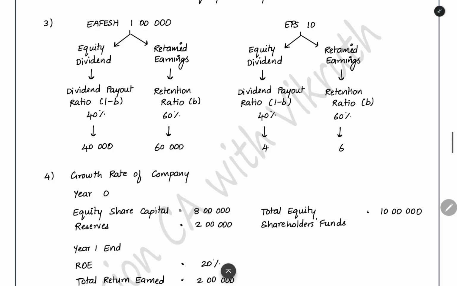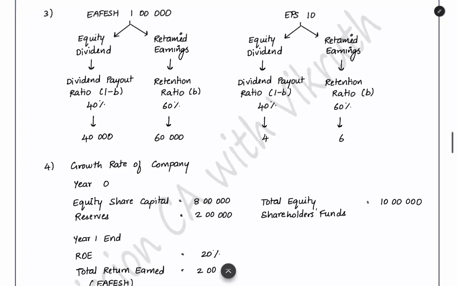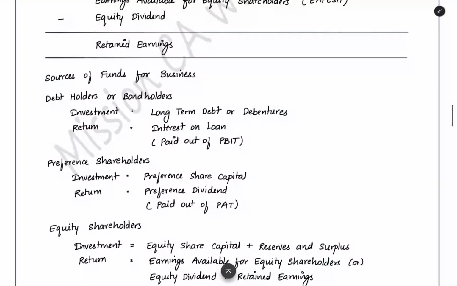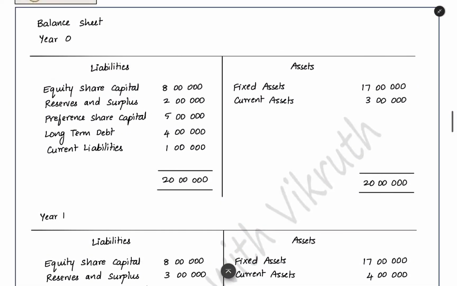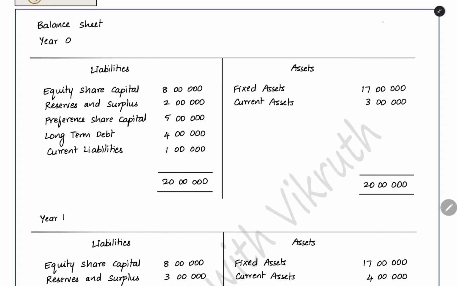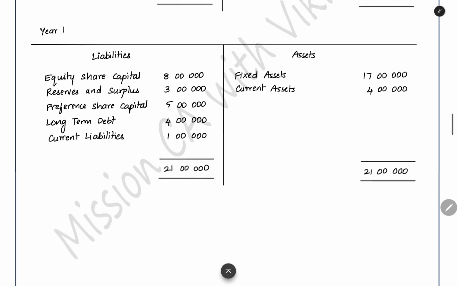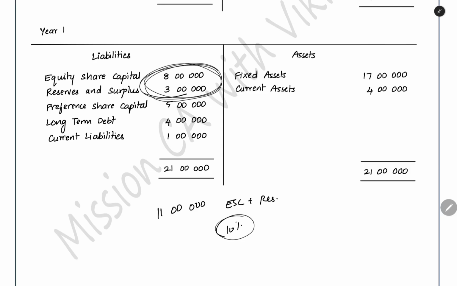Now, the next thing is the growth rate of the company that we have to see. What is the growth rate of the company? Every year, whatever the company is earning, some proportion it is giving to the shareholder immediately as dividend. Some proportion it is keeping inside the company itself as retained earnings. In the year 0, the company invested all this amount and started earning the profit. 2 lakh it earned, with 10 lakh of the equity shareholder fund it used. And in year 1, after adding the retained earnings to the reserves and surplus, the equity shareholder fund increased by 1 lakh. We got 11 lakh as the equity shareholder fund, equity share capital plus reserves and surplus, at the end of first year. So the equity shareholder fund increased by 10%. This is the growth that we are talking about.